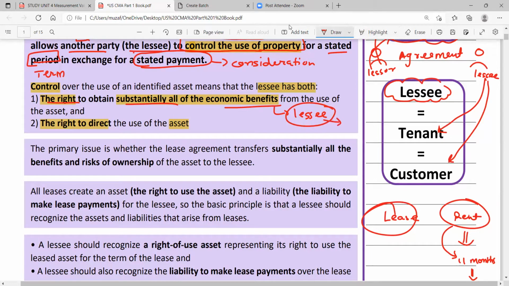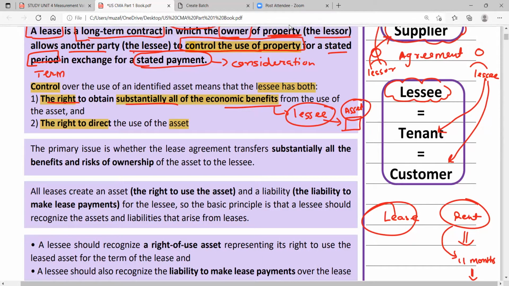Whatever profit, whatever income he derives from this particular asset, whatever profession, whatever business he carries out in this particular property or shop, all the profit, all the income will be of the lessee and not of the lessor. The lessee will not share the income with the lessor. Substantially all the economic benefits of the use of assets will be in the hands of the lessee and not the lessor. And second thing, the lessee will have the right to direct the use of assets.